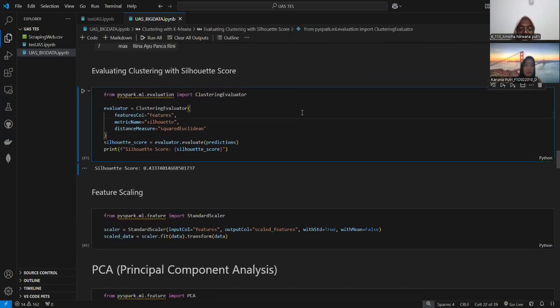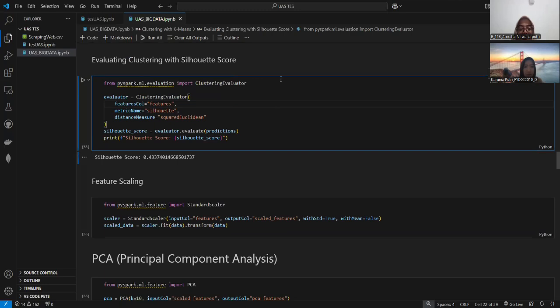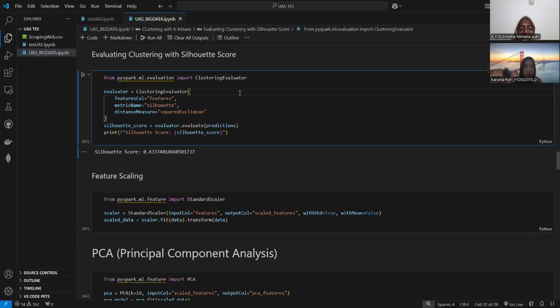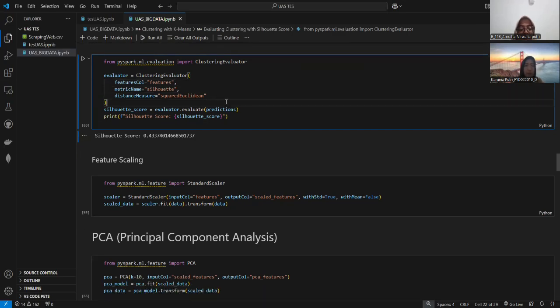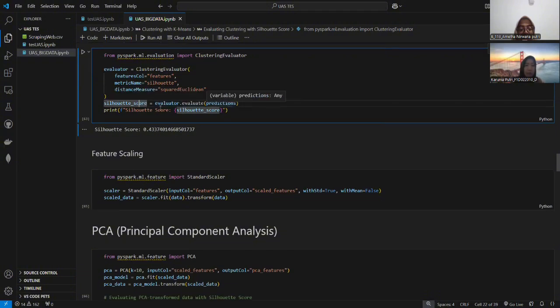And then after that, we do evaluating clustering with silhouette score. We import the library that we need. We create an evaluator for clustering with specific parameters: the column containing features, silhouette, and squared Euclidean. And then we evaluate the clustering result using silhouette score and print the silhouette score.